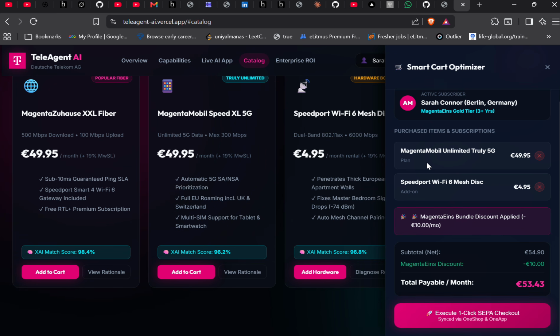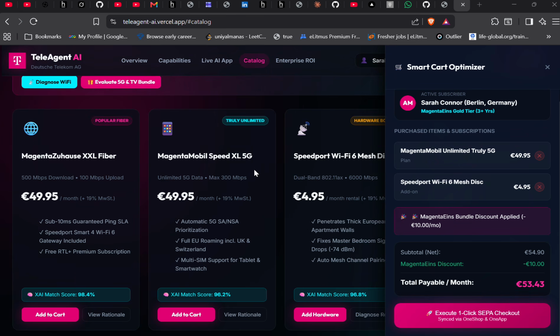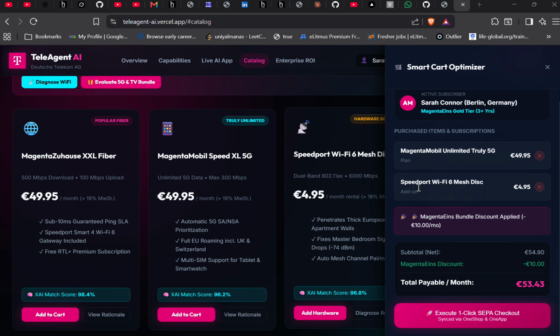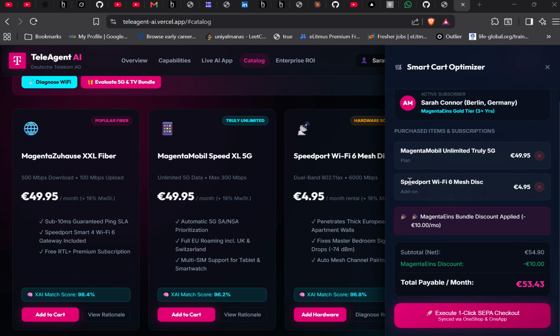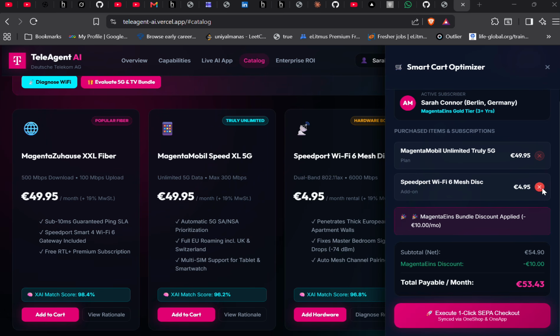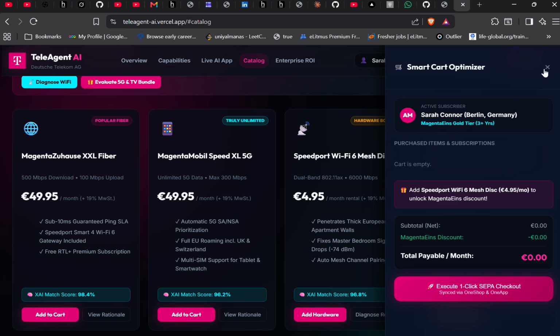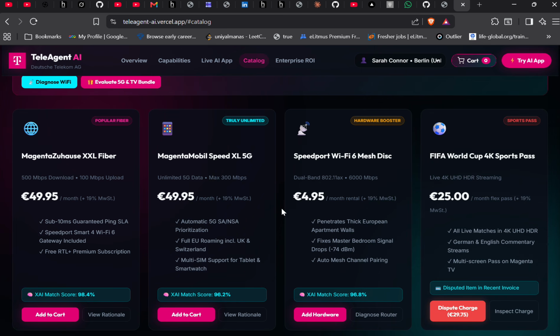All right. So it is using that network agent, because we are dealing with Speedport Wi-Fi 6 mesh disk. Of course, I haven't included a facility where we can actually buy this, but it can place our things into the cart accordingly. And AI agents do it. All right, so I will simply cross them.